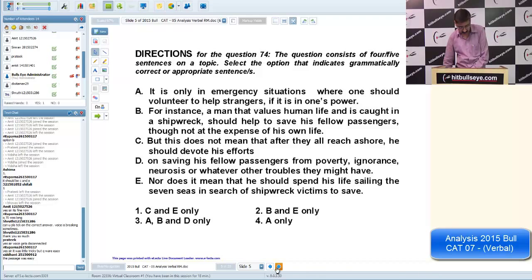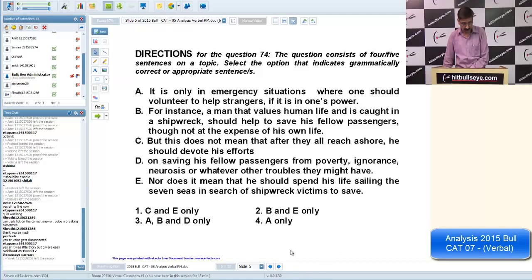So next, move on. A very simple paper this time, and I hope so. CAT should also be like this, and we should all have this particular. Okay, it's not.